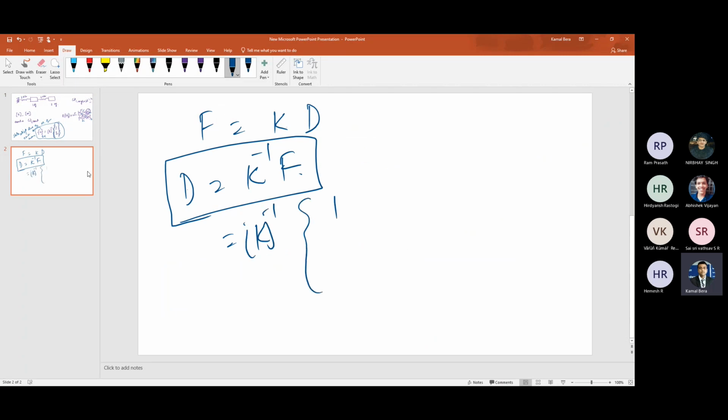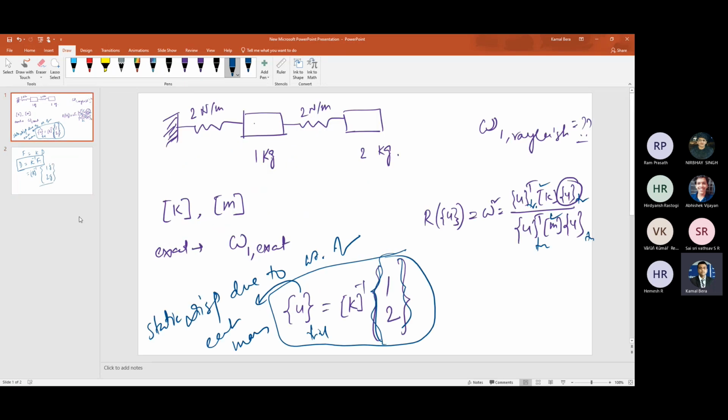So that is what I am doing, K inverse into their weight. Here it is 1 and 2, 1G and 2G actually. What G we consider doesn't matter, it gets cancelled. Then you substitute this trial U in this expression and you get the fundamental frequency omega 1. Check it with the exact one. You know the exact, right? That is a 2 degree of freedom system. You can find the eigenvalue problem, setting the determinant of K minus omega square M to 0, and you get the exact value, right? Compare it and see how much different it is, or what value you are getting.